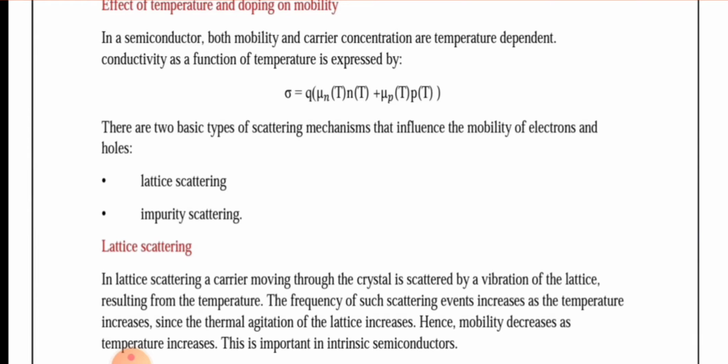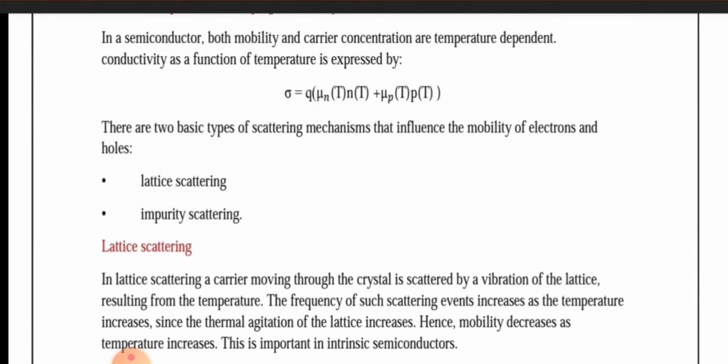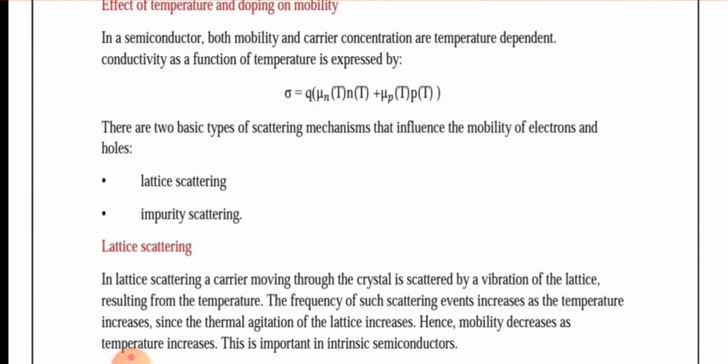The frequency of such scattering events increases as the temperature increases. Since the thermal agitation of the lattice increases, mobility decreases as temperature increases.